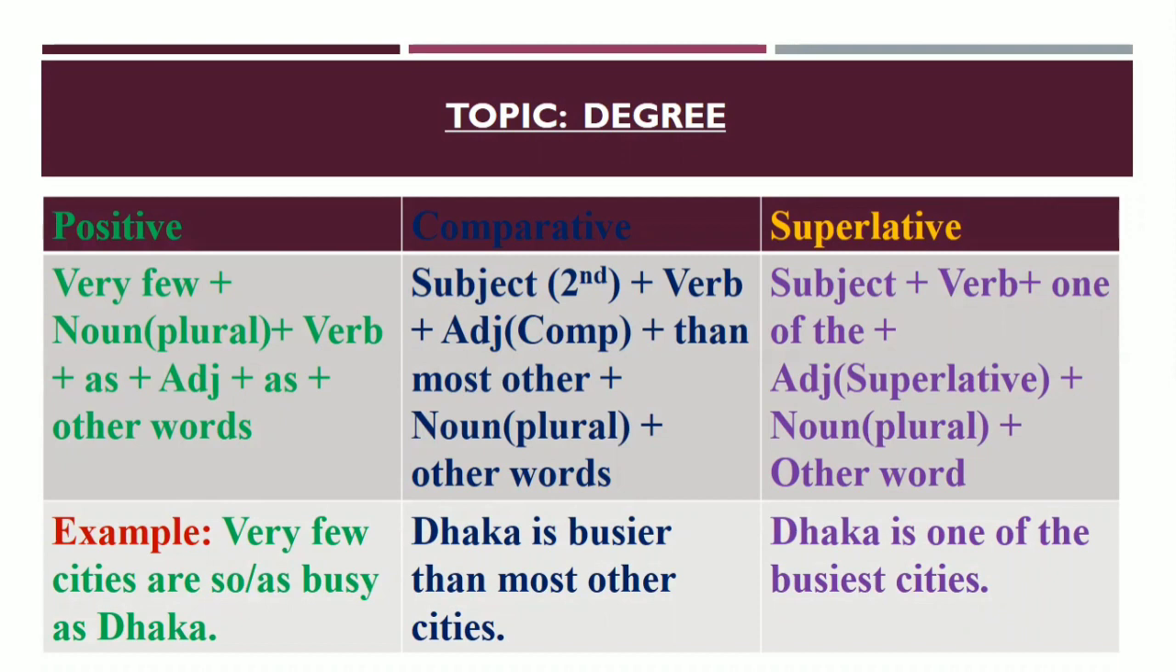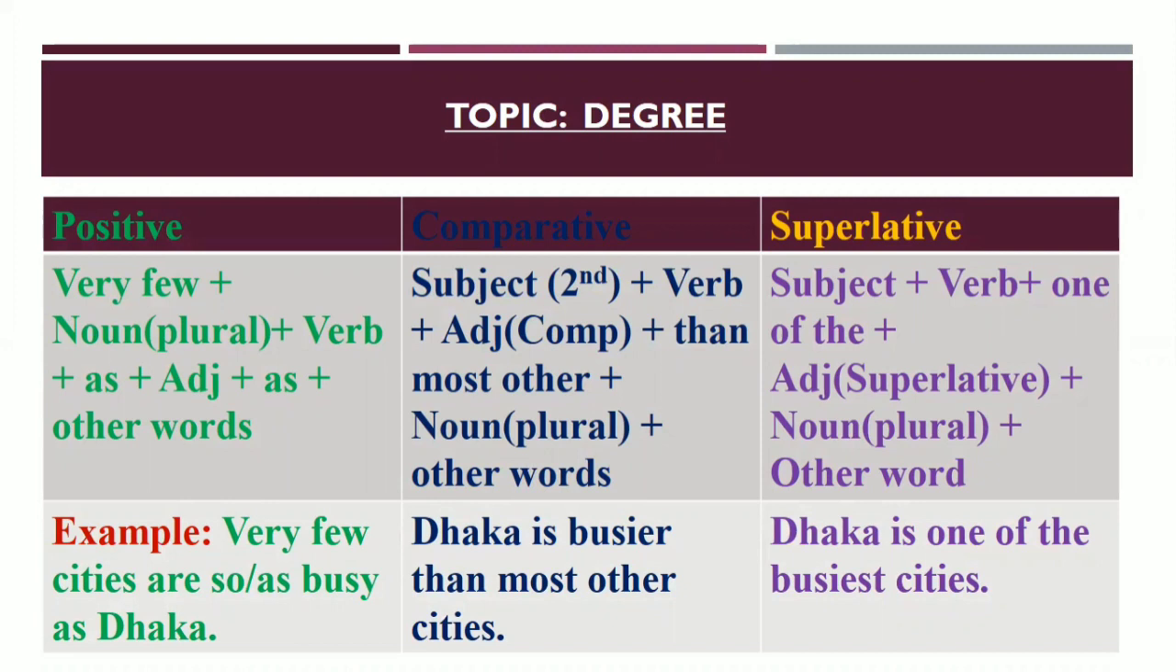Here subject second, then verb, and then adjective, I mean comparative form of the adjective, and then most other. Look at here, then most other. In the previous structure, you have used than any other, but here than most others. Okay, now in the plural form, and then other words.